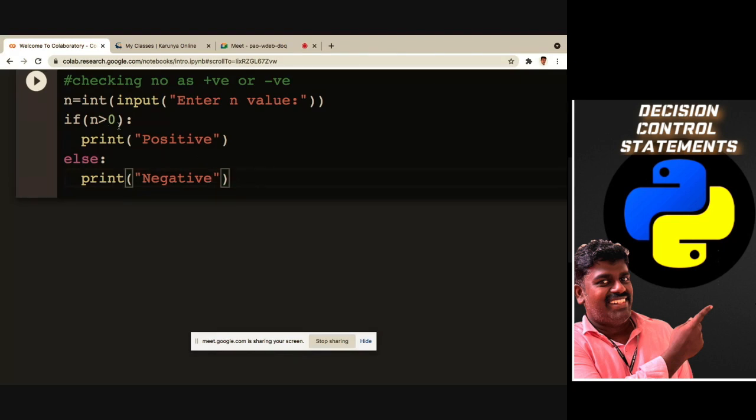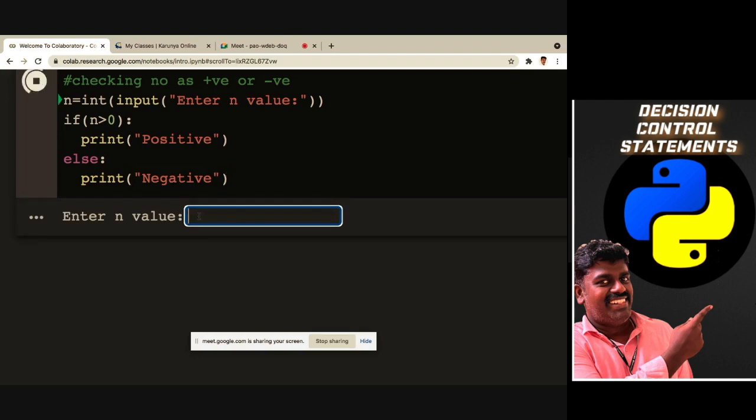So this is the true part, and this is the false block. If this condition is true, then this statement is going to print. If this condition fails, then it is going to print this. So if n is greater than 0, it is saying it is positive, and otherwise it is negative. Just we will run the program.